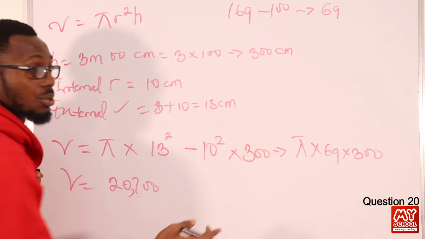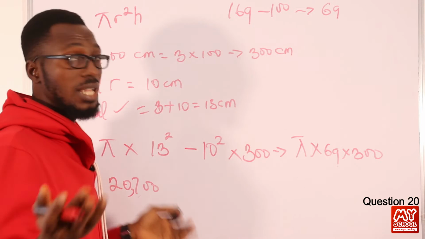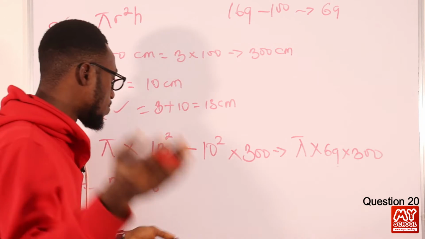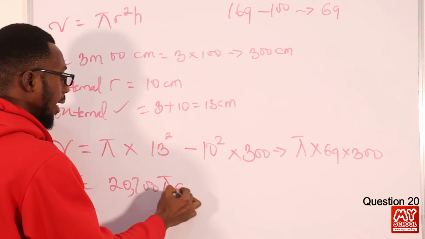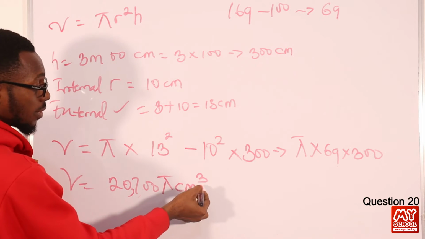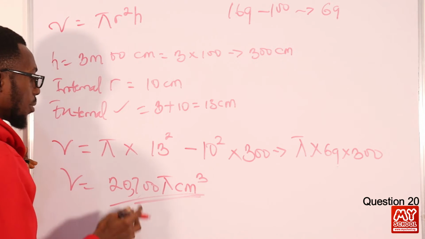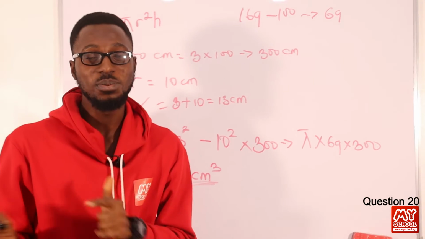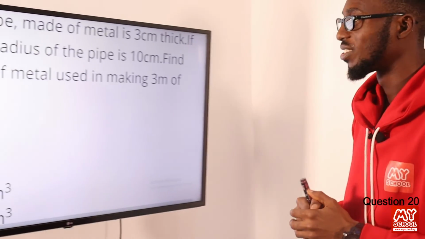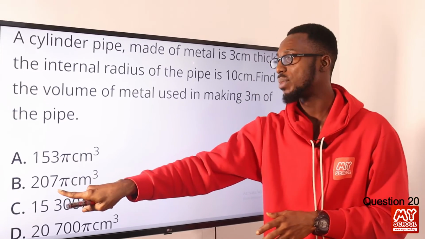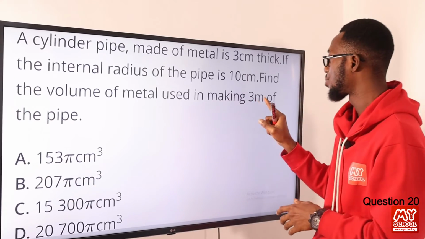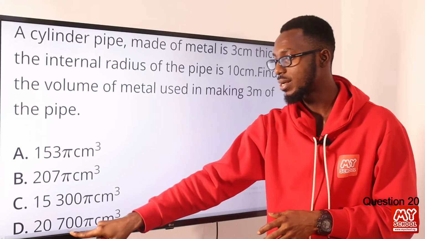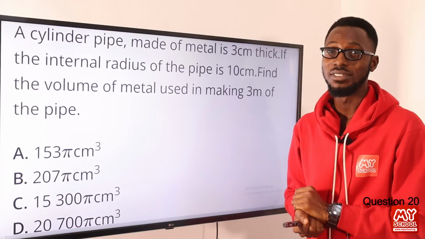Then we have the pi, because we're not supplied with the value of pi, and there's no reason to assume that pi should be 22/7 or 3.14, whatever. So I can just introduce my pi again into the options. Then remember the unit for volume is cubic. So I have 20,700 pi centimeter cube. So let's go back to the screen. This would have tricked some because attention was not paid to the meters, not centimeters. Because of this conversion, we have 2 extra zeros. So option D is the valid option.